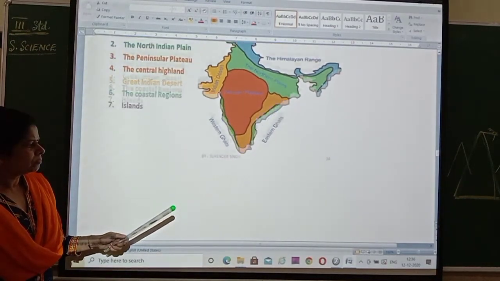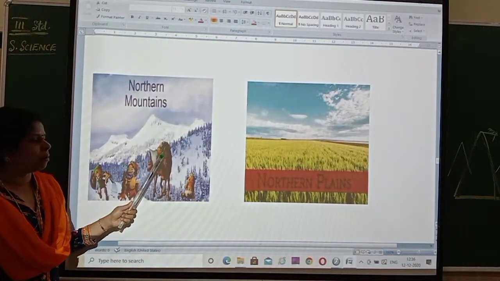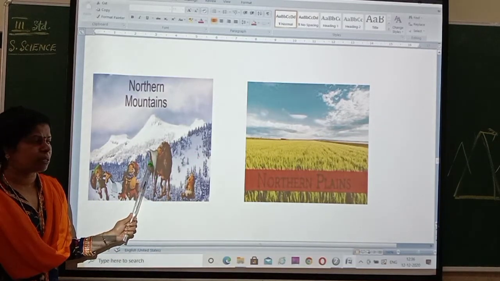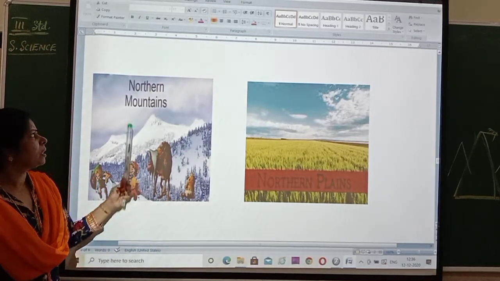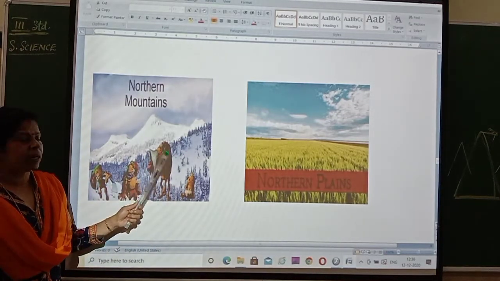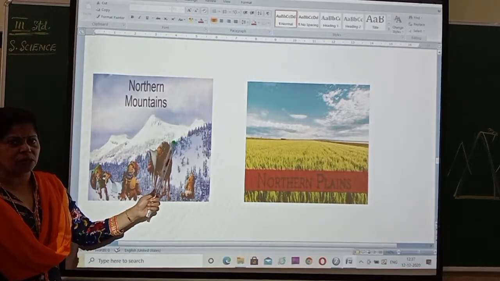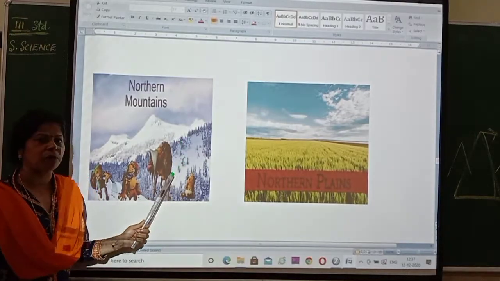Next, in the previous class you have learned about the northern mountains. See how it is, these Himalayan mountain ranges. Mountain ranges means, you understood? Many mountains joined together, a cluster of mountains. Then you call it the mountain ranges. So this is the northern mountain which is covered with snow. Can you see the snow? During summer, when it melts, what happens? This goes to form the rivers.